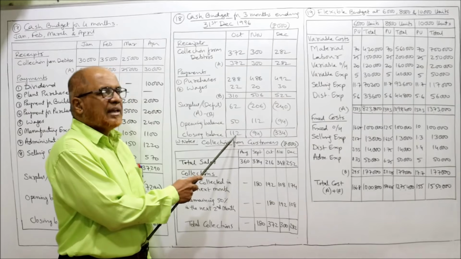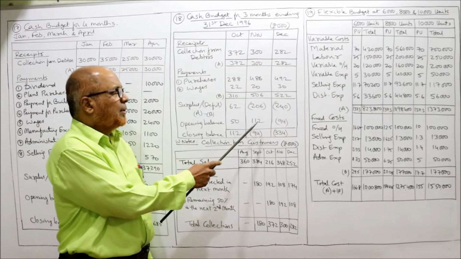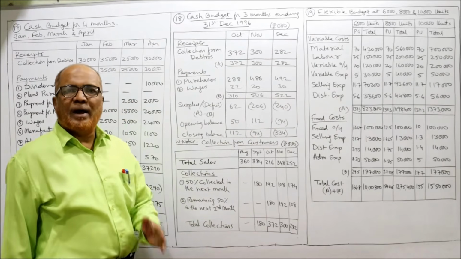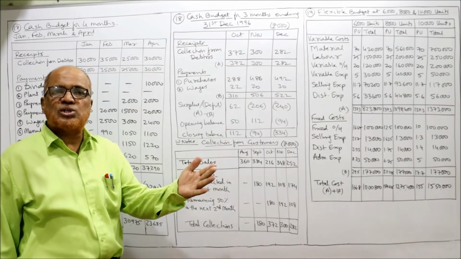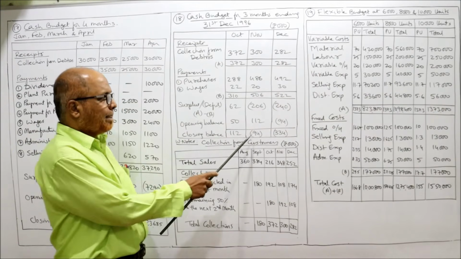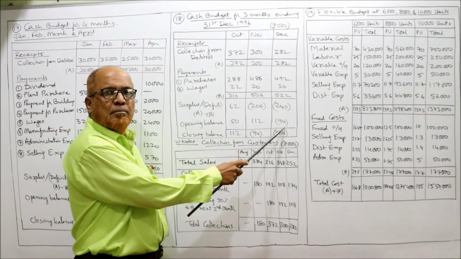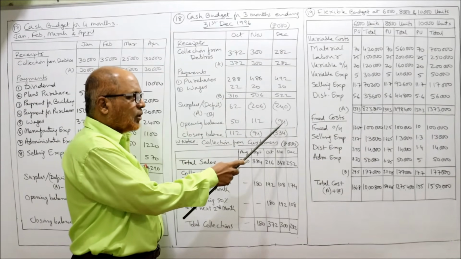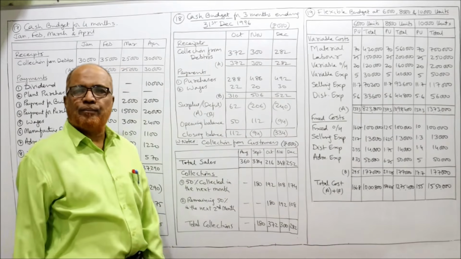The closing balance of October will become opening balance of November, 112. So 112 minus 206, you will get minus 94. Minus 94, this will become opening. So minus 240 minus 94, you will get minus 334.